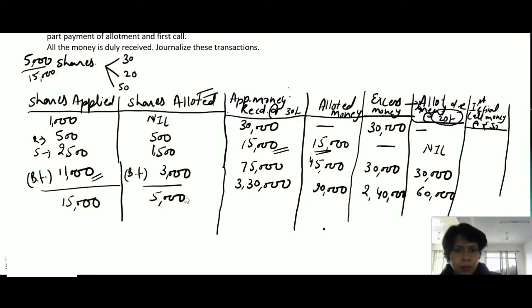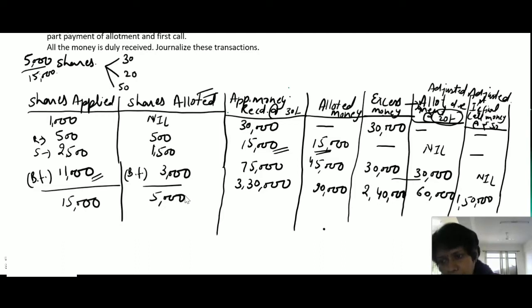At the rate of 50 multiplied by nil, we have nil. 500 into 50, none of the excess balance of this category persons. 1,500 into 50, here also no balance, so also none is adjusted. Now we have adjusted 3,000 into 50 rupees for first and final call. It means 1,50,000 we have adjusted.